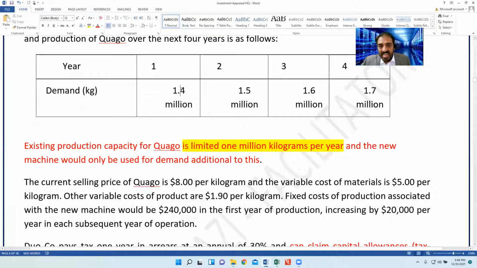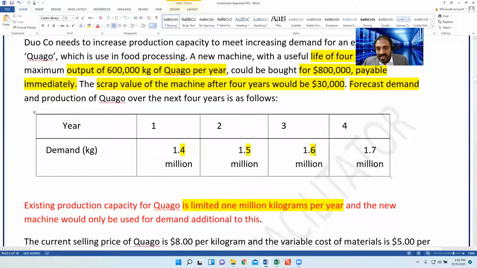At year 1, the extra will be 0.4 million, 400,000. At year 2, the extra will be 0.5 million. At year 3, the extra will be 0.6 million. And what will be the relevant units for year 4? Is it 0.7 or something else?